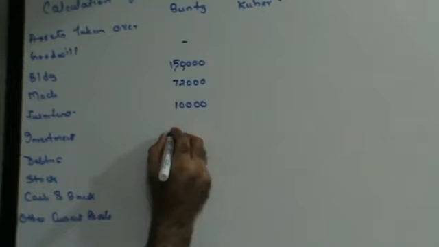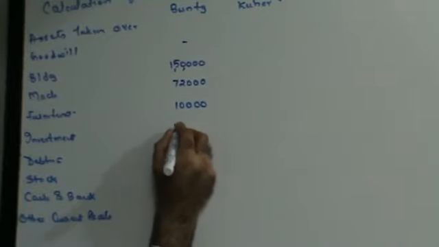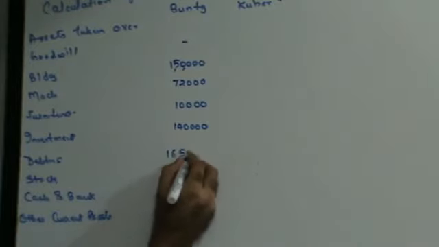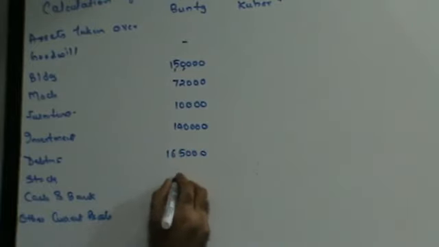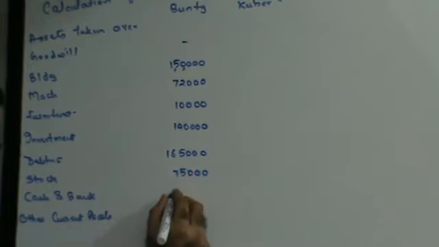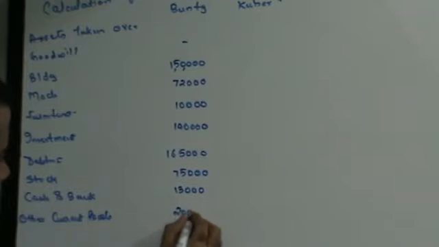Investments is 1,40,000. Debtors is going to be 1,65,000. Stock is going to be 75,000. Cash in bank is 13,000. And other current assets is going to be 20,000.